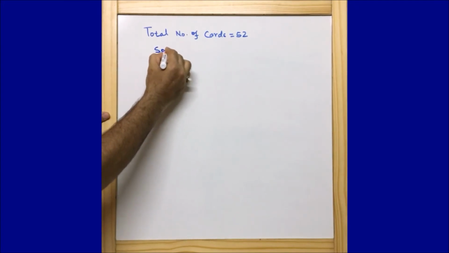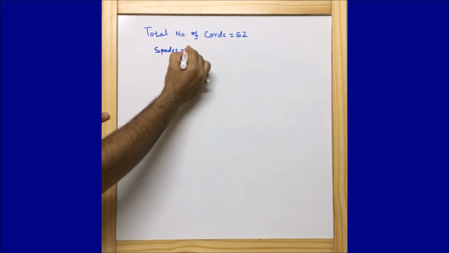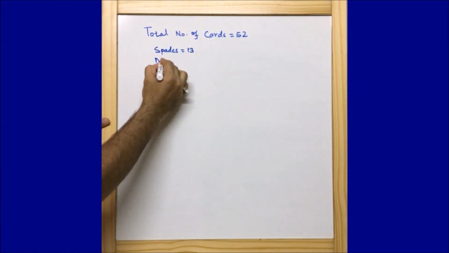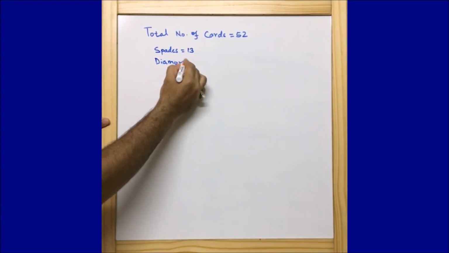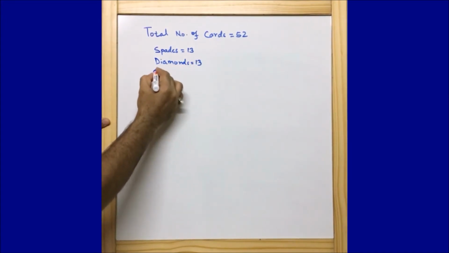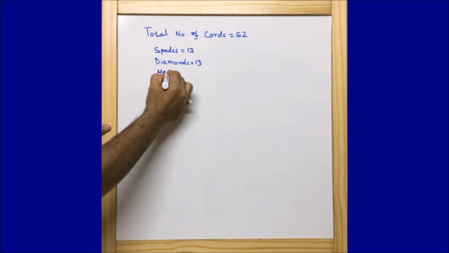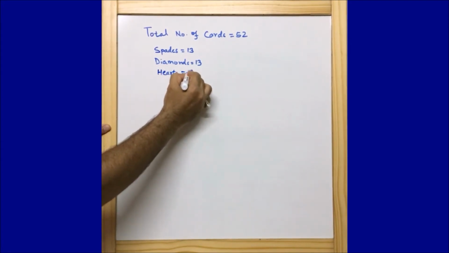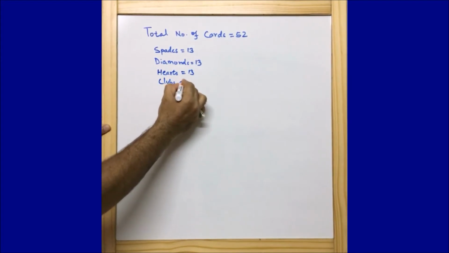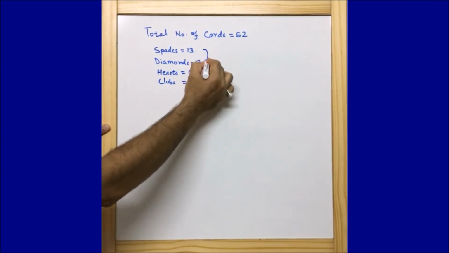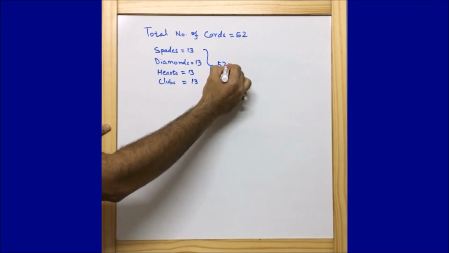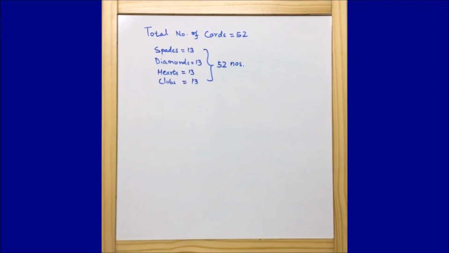One is spades, which is equal to 13 cards. Diamonds, this is equal to again 13 cards. Hearts, that is equal to again 13 cards, and clubs, that is equal to 13 cards. So all together they form 52 cards. Now we are going to draw or pull out an ace.